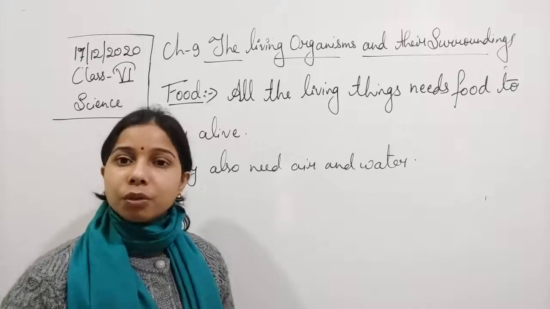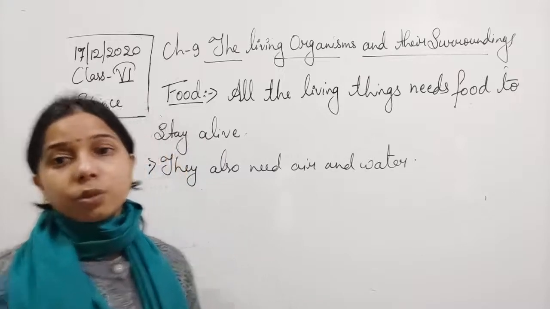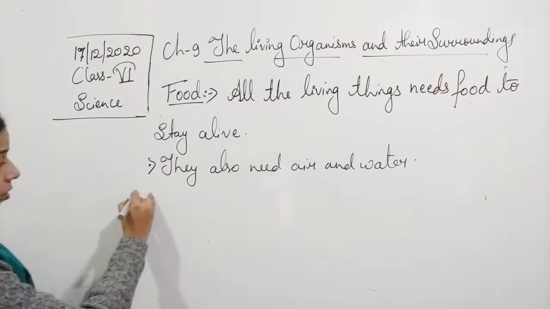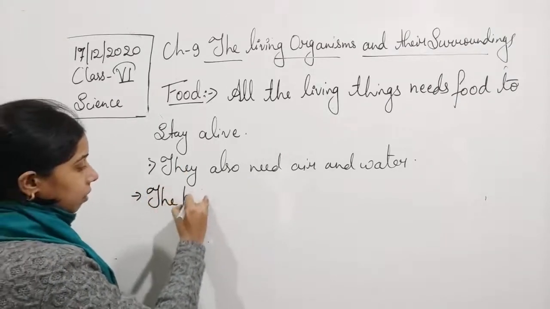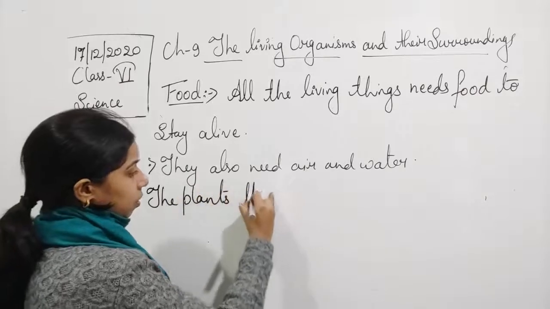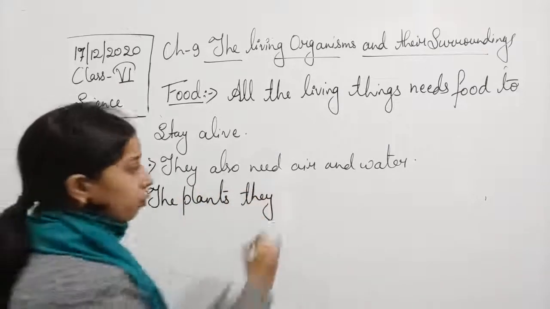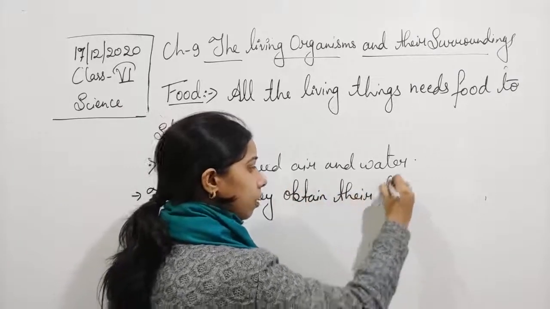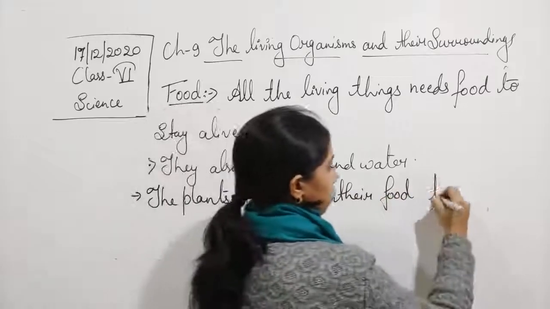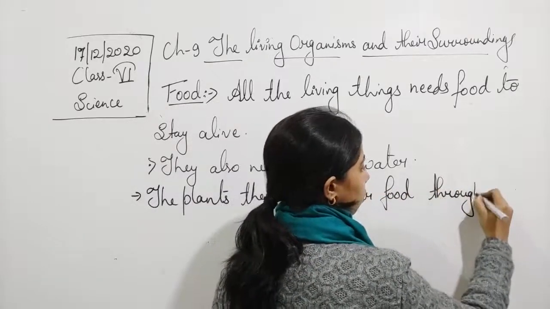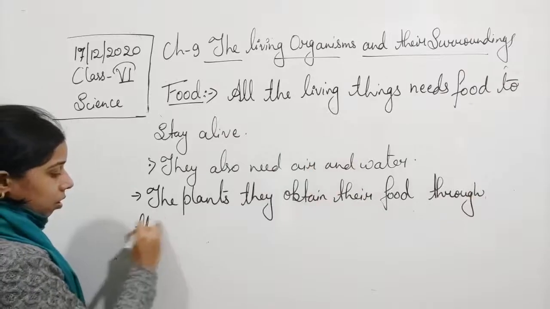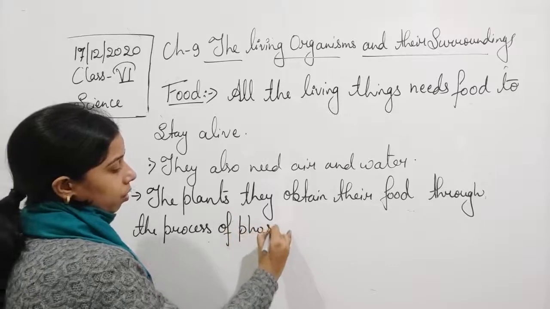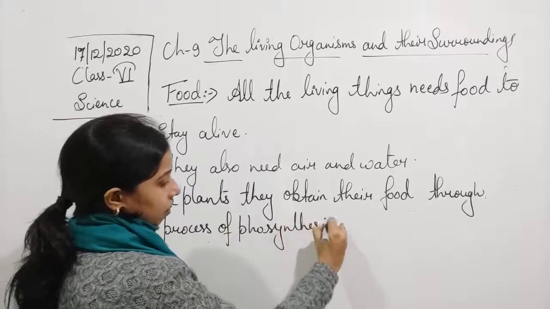The plants obtain their food through the process of photosynthesis.